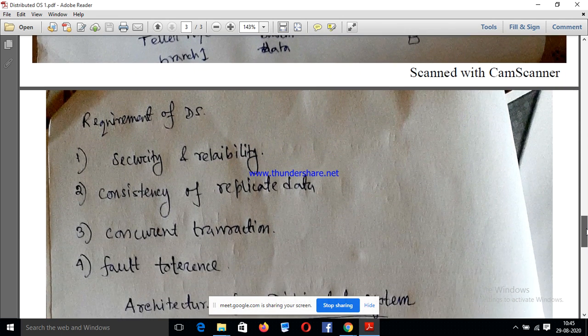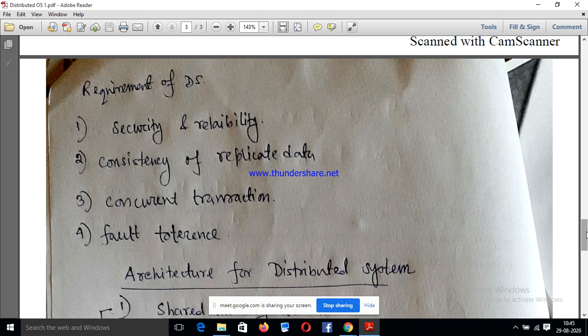Now, what are the requirements of distributed operating system? Why do you use this type of model? The first reason is that it provides us security and reliability.